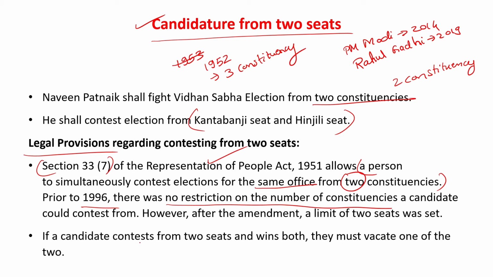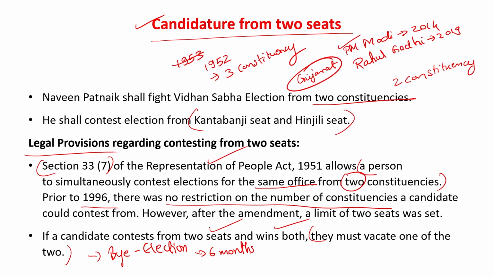If the candidate contests from two seats and wins both, then what will happen is he has to resign from one of the seats, and there will be a by-election. He has to resign from one of the seats within 6 months, and there will be by-elections. For example, Prime Minister Modi fought in UP also and in Gujarat also. What he did within the 6 months is उन्होंने गुजरात का सीट छोड़ दिया, and that seat went for re-election, है ना?